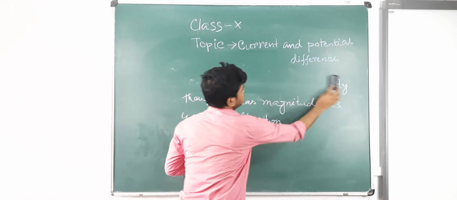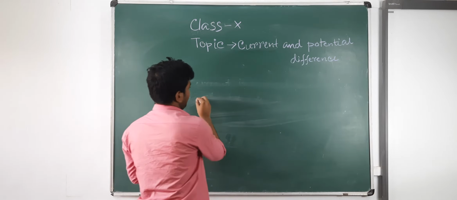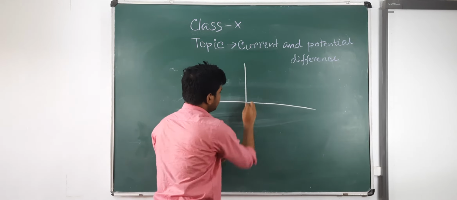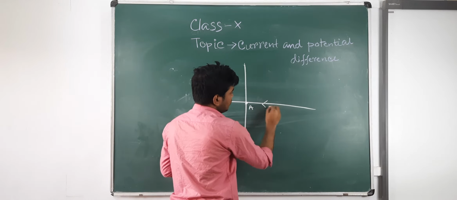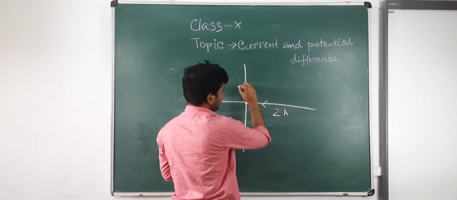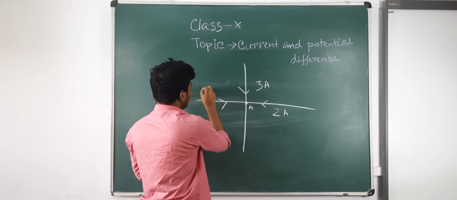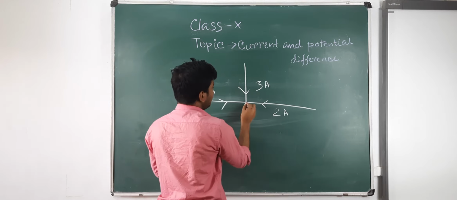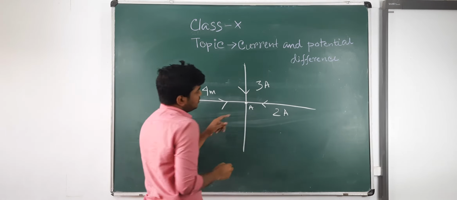Suppose here is a junction point O. From this side 2 ampere current, from this side 3 ampere current, and from this side 4 ampere current are meeting at this junction point.